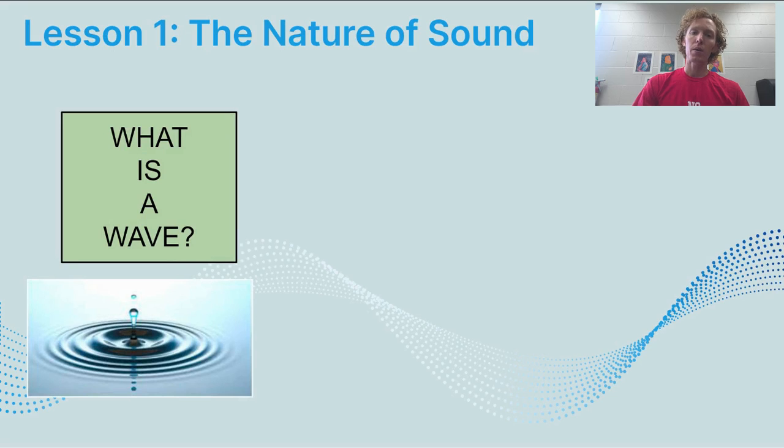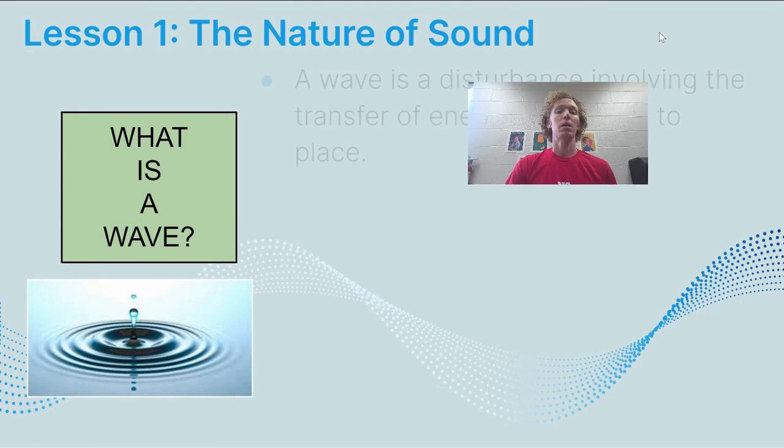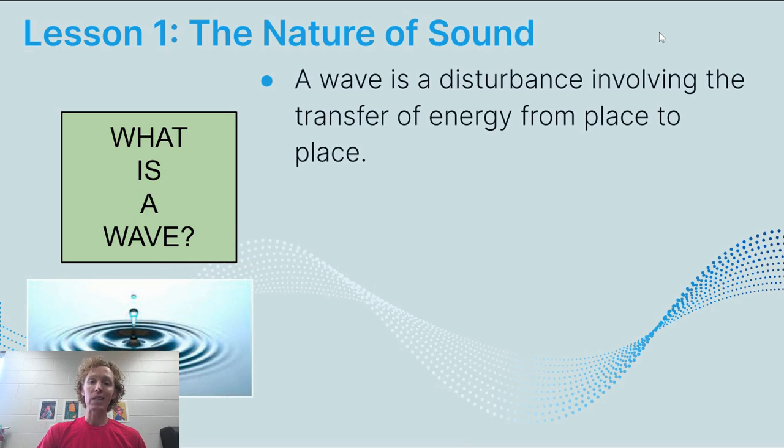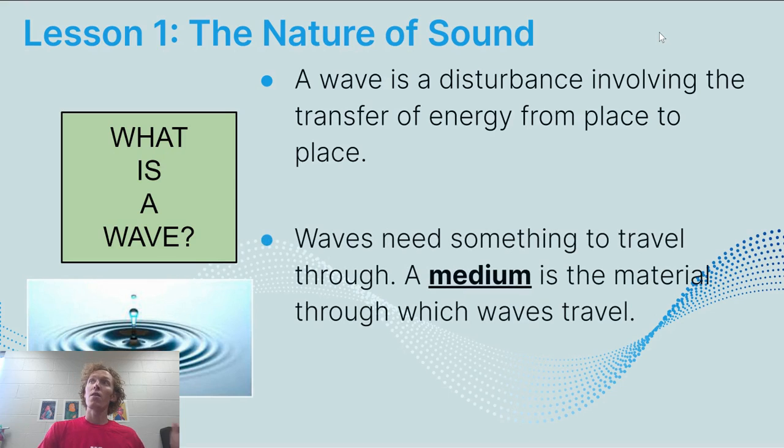So the first thing that I want to take a look at is the nature of sound. So what exactly is a wave? You might think of a wave as in a wave in the water, and you're right, that is a type of wave. But a wave is going to be any sort of disturbance involving the transfer of energy from one place to another. Just like if a drop of water were to drop into a puddle, this would be a disturbance. So you're pushing on something and you're pushing it away.